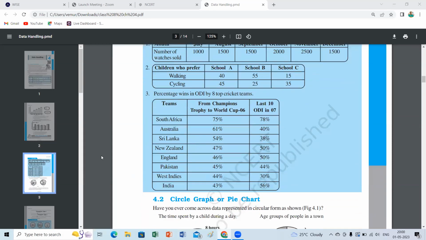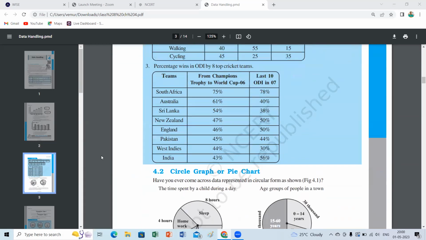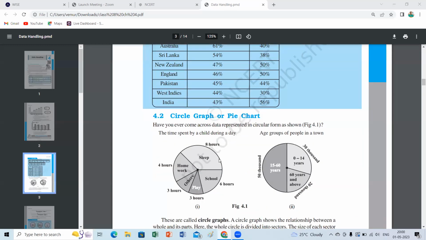That's all for the day, children. Next class, please bring your graph book and try to do these first three questions. Once we are done with that, we will go with the circle graph or pie chart. For a circle graph, no need for graph sheet, children. What do we need for the circular graph?